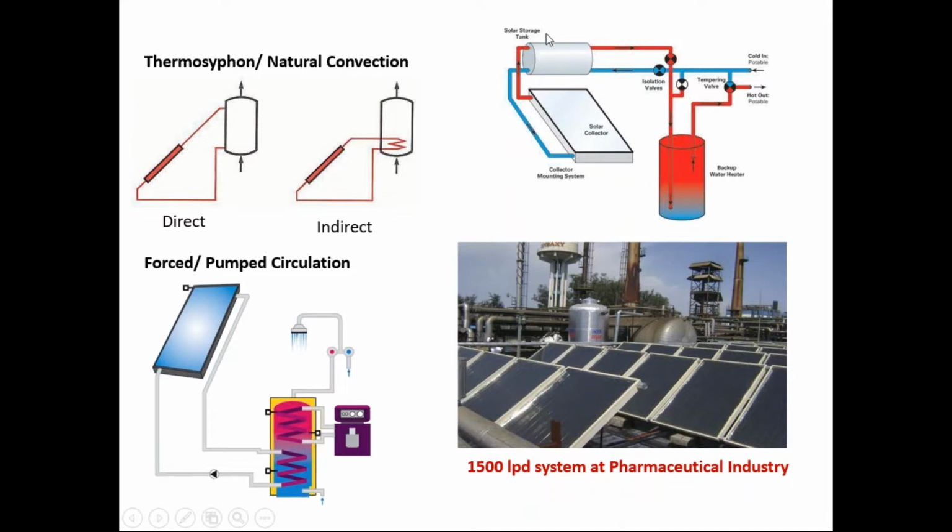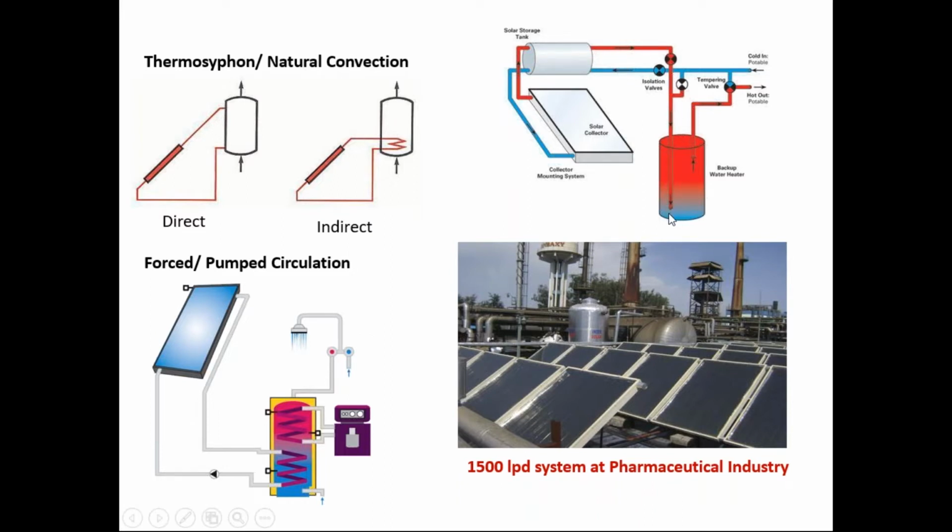You must be knowing that the hot water always stays at the upper portion of this tank. Of course, there is some stratification which takes place here, but mostly all the hot water is at the upper portion, and this water is circulated till the complete tank water is heated to the specific temperature for which this system is designed. And then this hot water is either directly used for the processes, or it is collected in